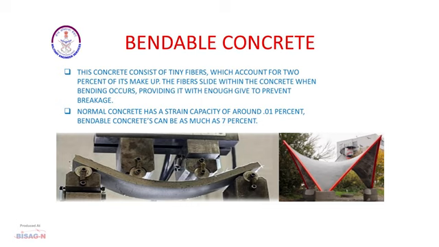Bendable concrete. As we all are aware, the tensile properties of concrete are very nominal. In this concrete, we introduce tiny fibers which account for only 2% of the mass of the cement, but these fibers enhance the tensile properties of the concrete very much. The strain capacity of normal concrete is 0.01%, but bendable concrete is 7%. Hence, it is 700 times more in tensile strength than normal concrete. You can get any curved shape through this bendable concrete.